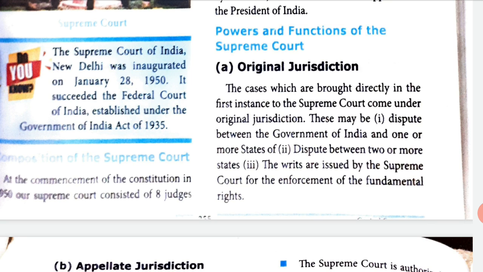These may be disputes between the government of India and one or more states. So what will come straight to the Supreme Court? If the government of India is having any fight with any of the states, then that will go to the Supreme Court. Disputes between two or more states. So two states are fighting, say for example Tamil Nadu and Andhra, or Tamil Nadu and Kerala. If some two states are fighting over an issue, that will also go to the Supreme Court.